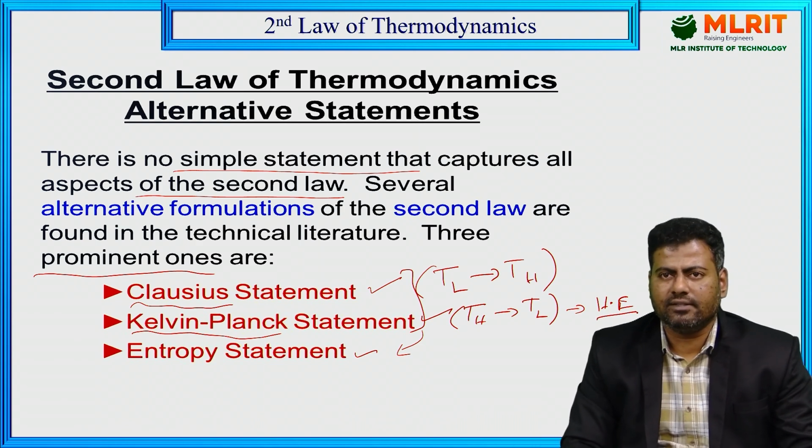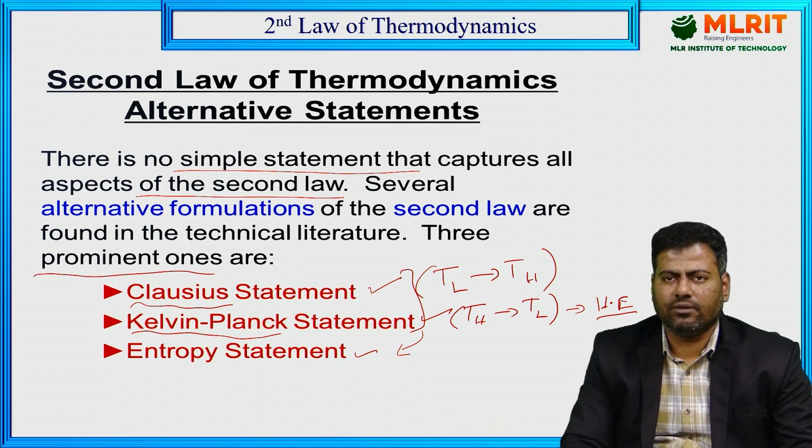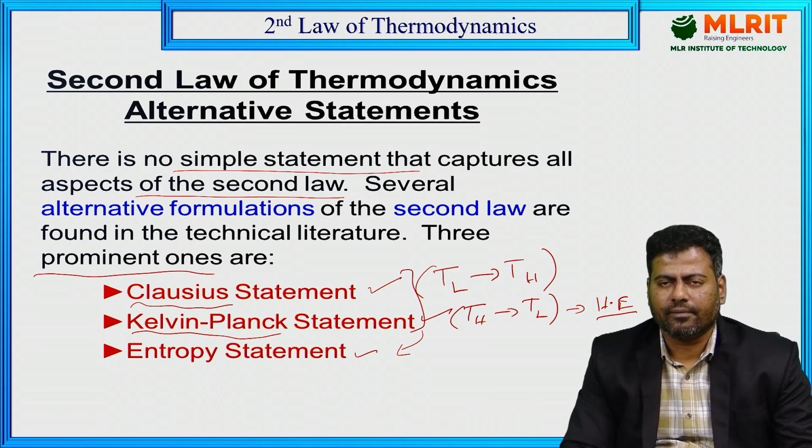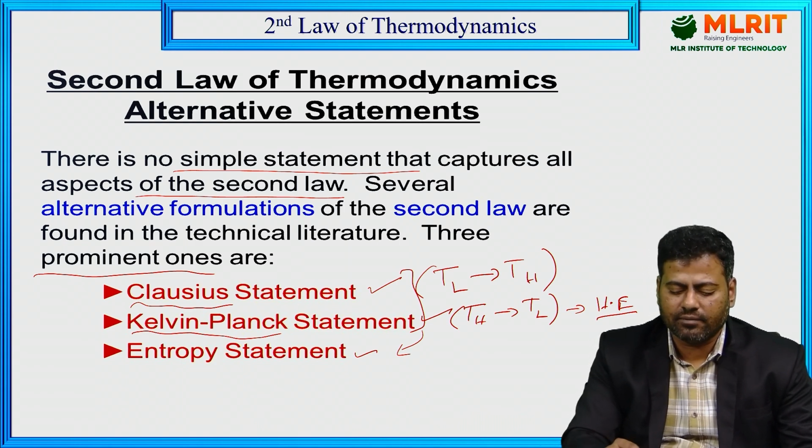Why? Because the heat energy supplied to the system is always considered positive. That is the universal sign convention we have. With respect to that, I can easily sense that this is applicable to the heat engine, which is the Kelvin-Planck statement.